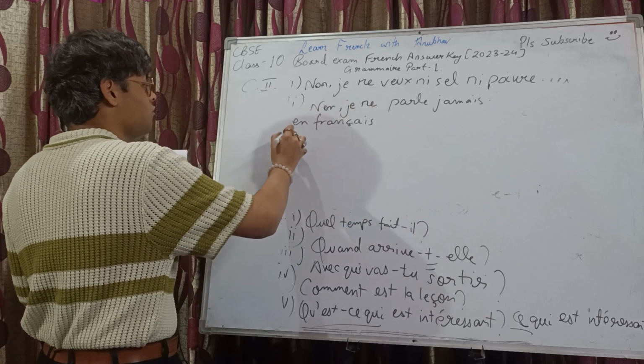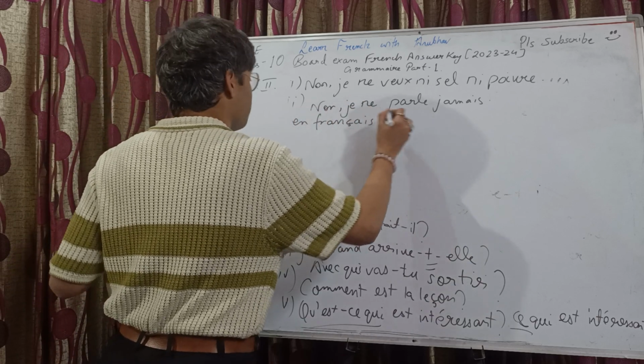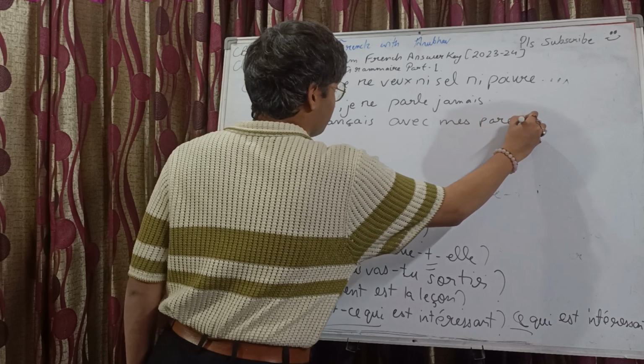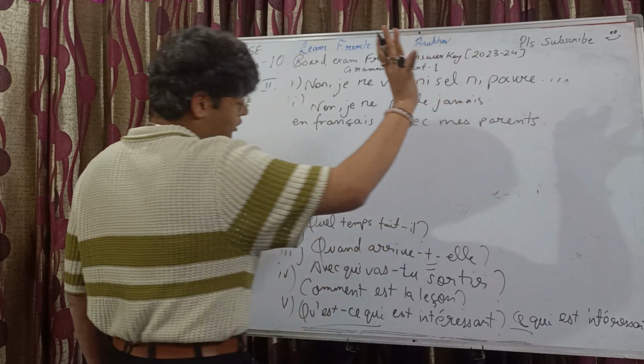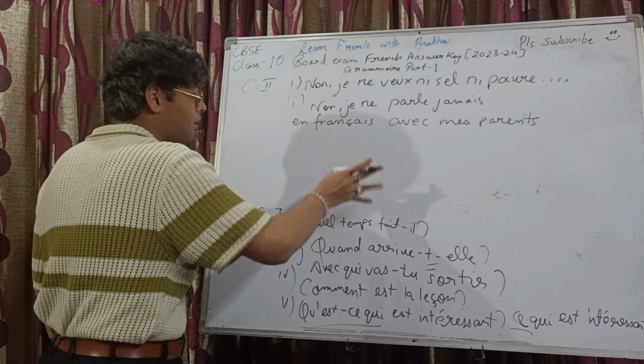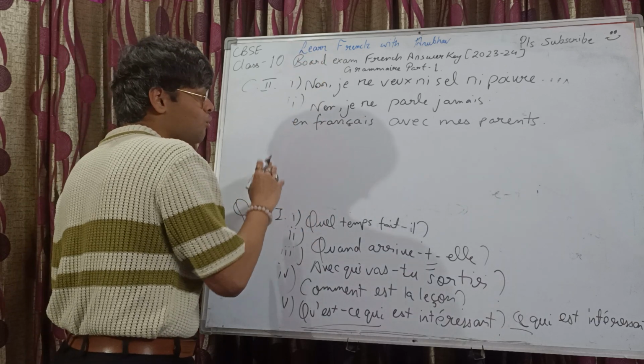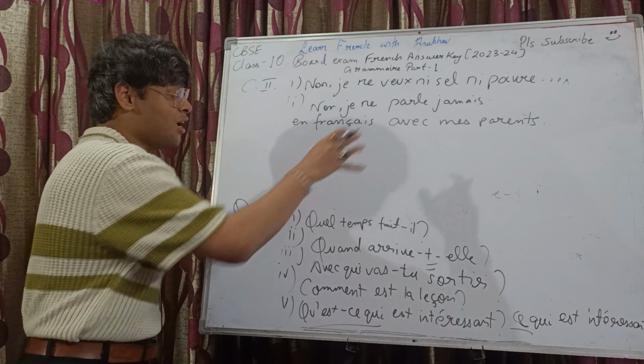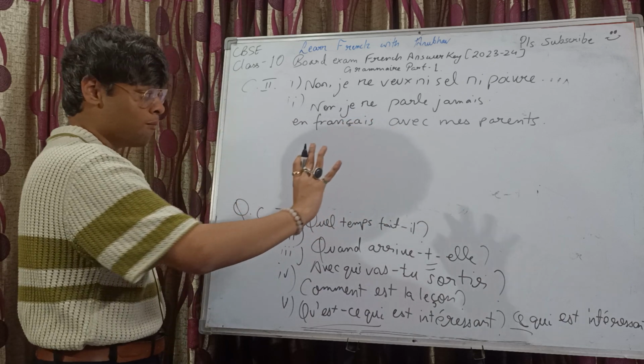Je ne parle jamais en français avec mes parents. And if you are replying with nous, though we don't have an indicator that it has to be plural only, but anyways, if you are choosing nous, then non, nous ne parlons jamais en français avec nos parents. NOS, nos parents.